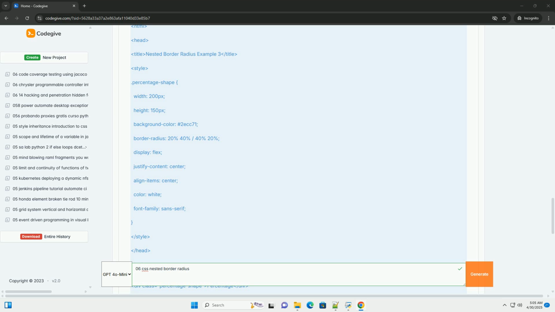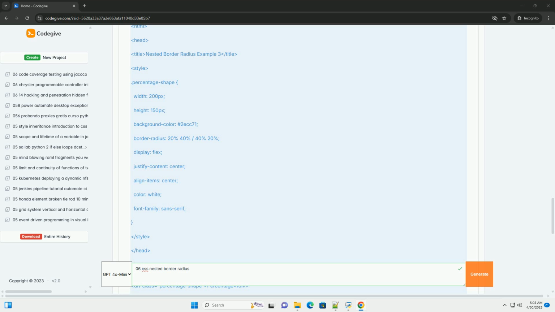6. Browser compatibility. The border radius property, including nested border radius, has excellent browser support. All modern browsers, Chrome, Firefox, Safari, Edge, etc., support it well. Older versions of Internet Explorer might require a vendor prefix, for example -moz-border-radius, -webkit-border-radius, for full compatibility, but these are generally not necessary anymore. You can safely use border radius in your CSS without worrying about major compatibility issues in contemporary browsers.